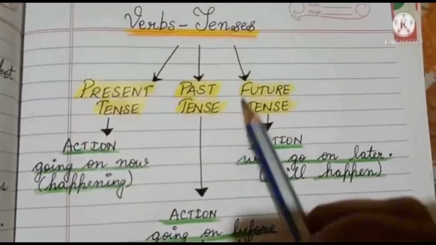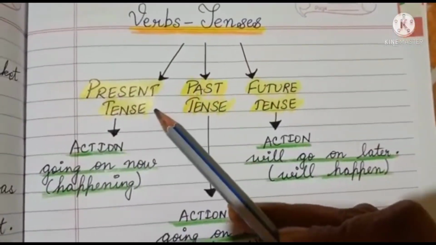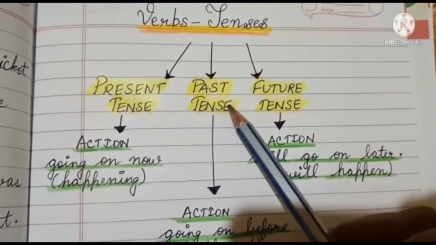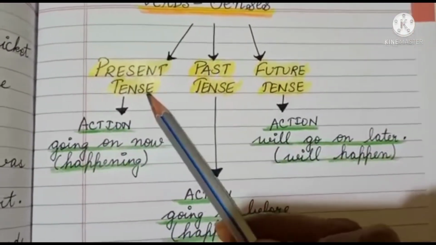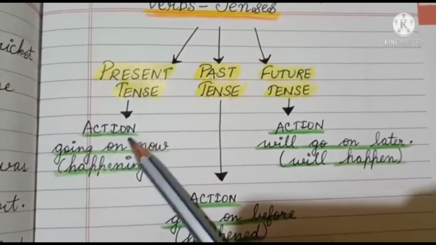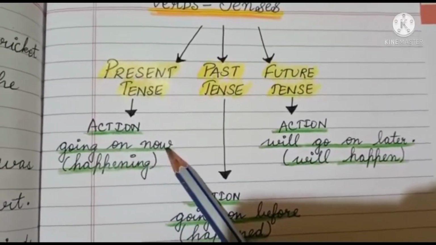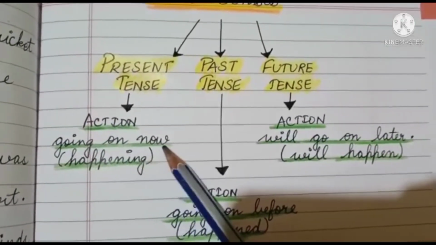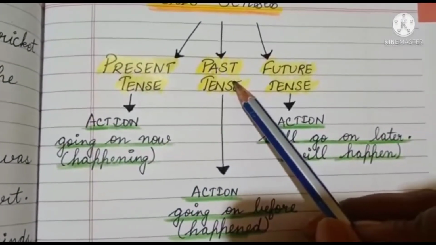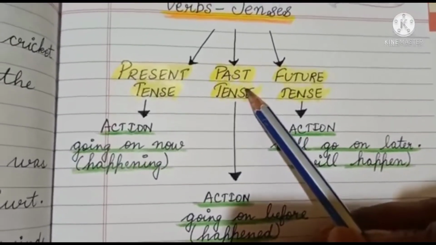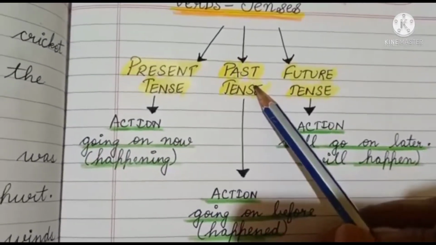Now, children, see here the three kinds of tenses: present, past and future. What is present tense? Action that is going on now or that is happening now. And what is past tense? The action that is already over.